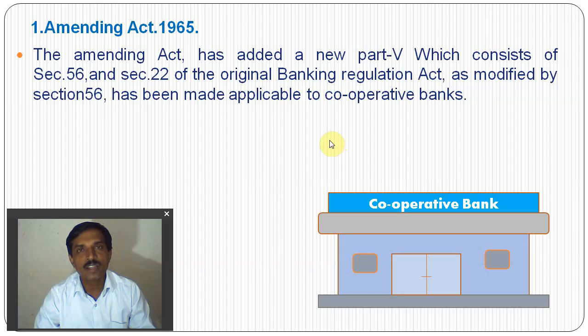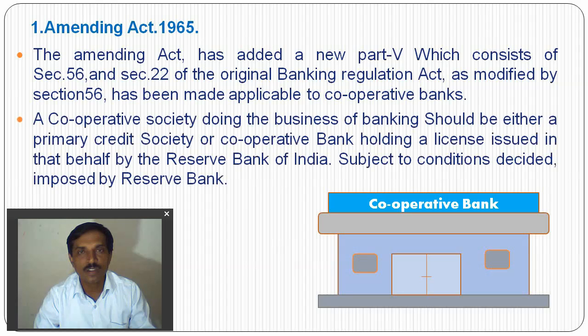So the original Act is the Banking Regulation Act 1949, and Section 56 was added to the original Act and applies the Act to cooperative banks. So Section 56 is applicable to cooperative banks from 1965. This special section was made for cooperative banks, which were not earlier under this Act.